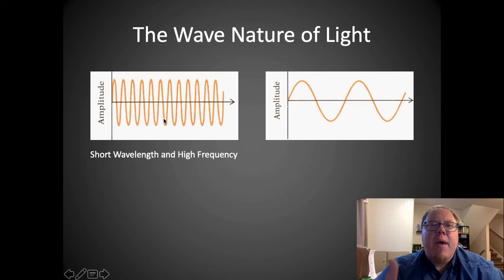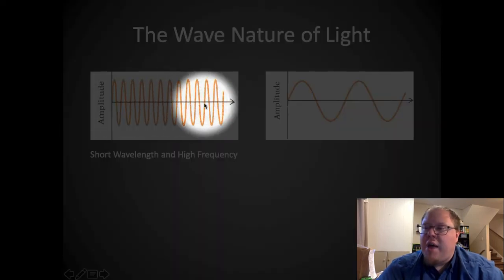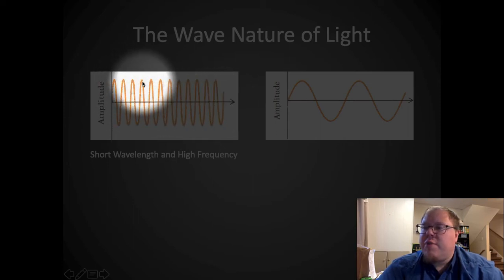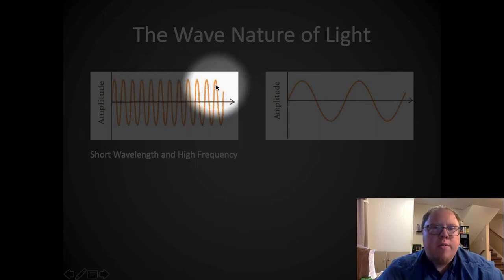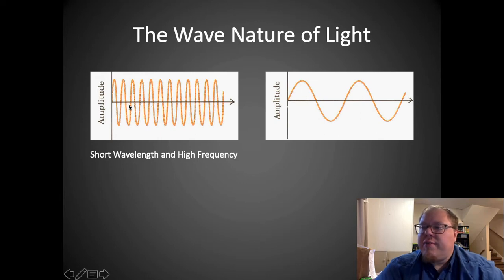Frequency is how many of them I have at a given point. So in the amount of time that I have here from start to finish, I have 1, 2, 3, 4, 5, 6, 7, 8, 9, 10, 11, 12 waves. So the frequency of this, if this is, say, 1 second, this would be 12 waves in a second. So whatever time period this is, how many waves I have, that is the frequency. Okay, so this is a pretty high frequency, 12 waves per second. Short wavelength, though. Right, they're pretty short.